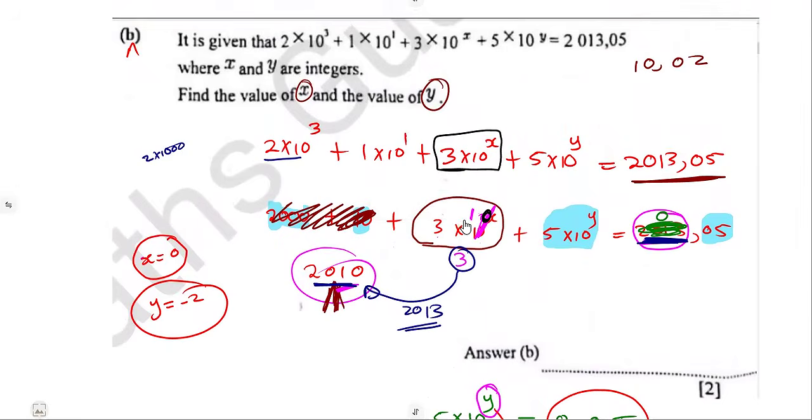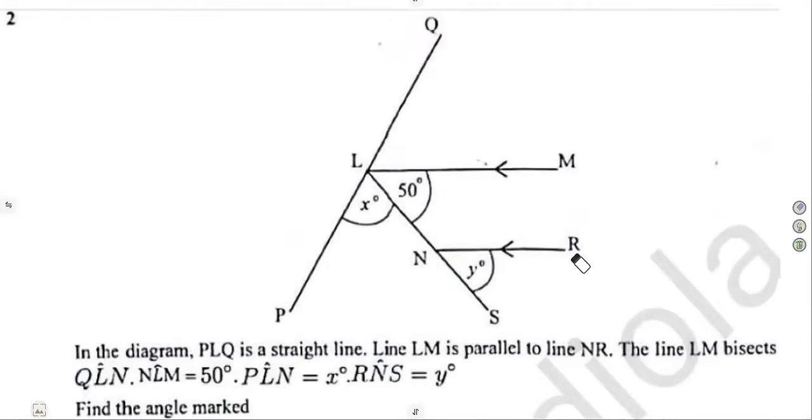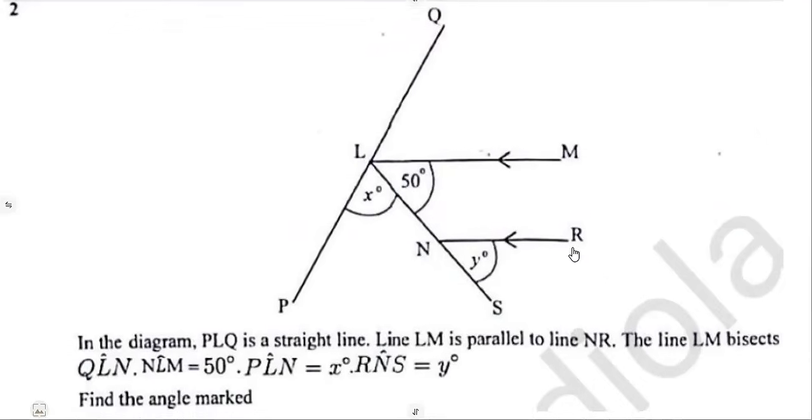So just try to figure out how you can attempt it. It was just like a play around type of a question where you play around with the information that you are given. Paper one, guys, is just the way that you understand.